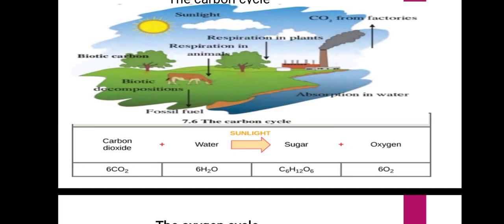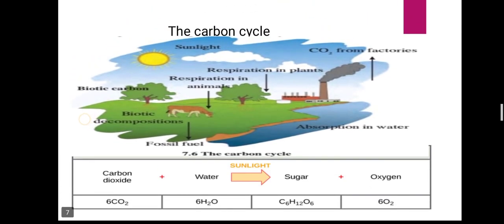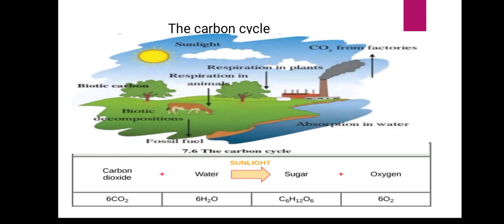Yes, ma'am. So plants convert carbon dioxide into carbohydrates by the process of photosynthesis. Very good. Similarly, they produce carbon compounds like proteins and fats also. Herbivores feed upon plants, carnivores feed upon herbivores, and in this way biotic carbon is transported from plants to herbivores, from herbivores to carnivores, and from carnivores to the apex consumer. Got it? Yes, ma'am.